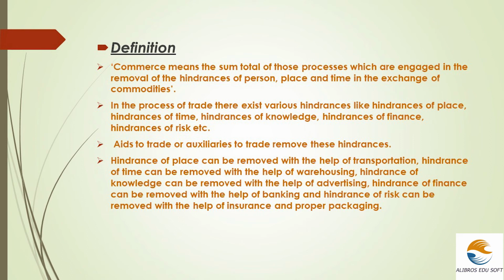But if the goods need to be brought from one place to another place which is of far distance, how can it be possible for the people or the persons without the help of transportation? So, at that time, transportation facilities like airways, waterways, and roadways helped in the hindrance which is caused by the place. And next is a hindrance of knowledge.